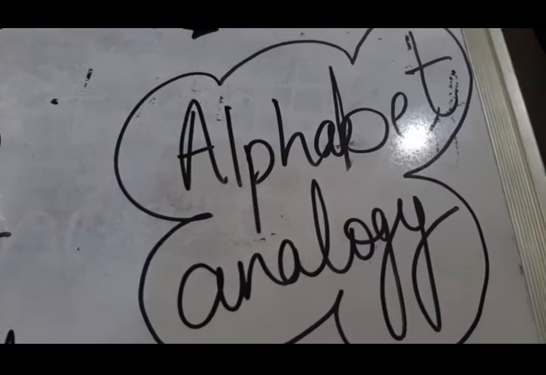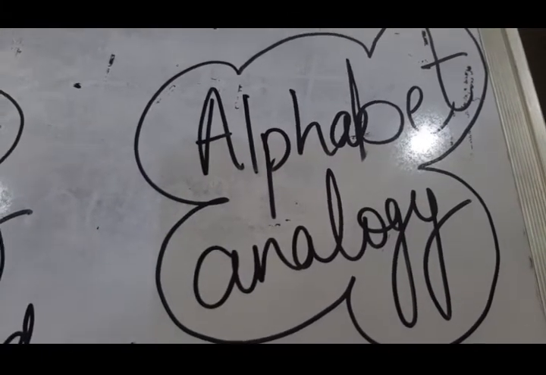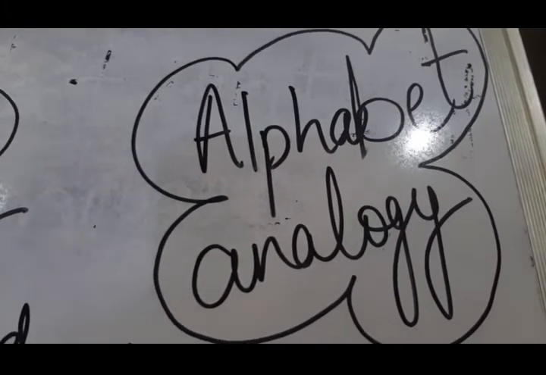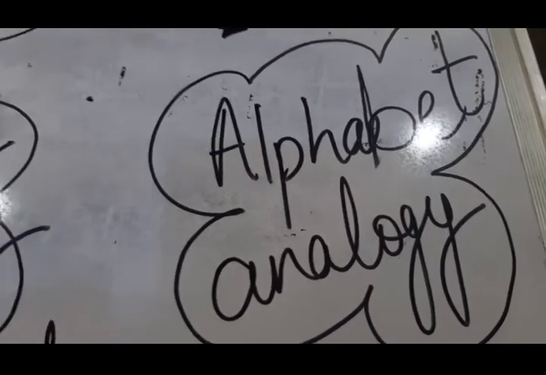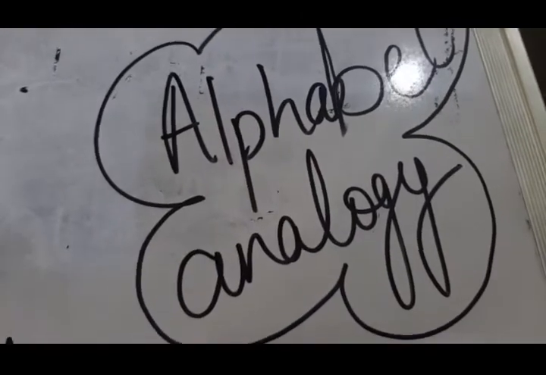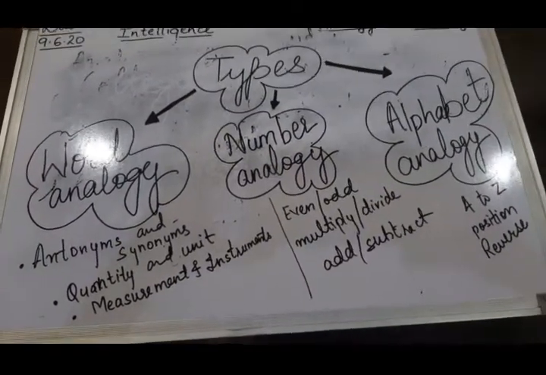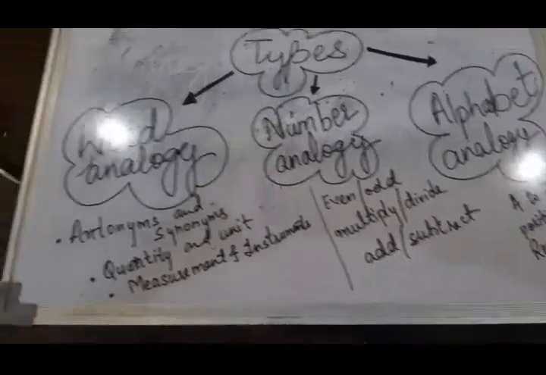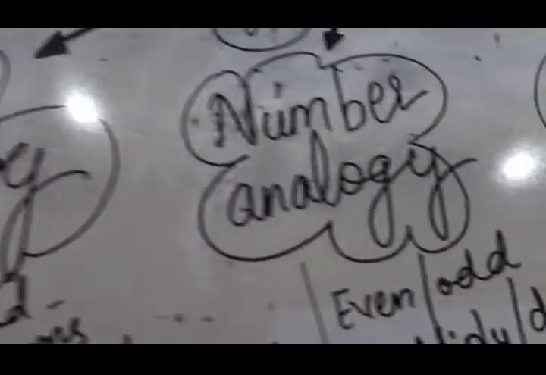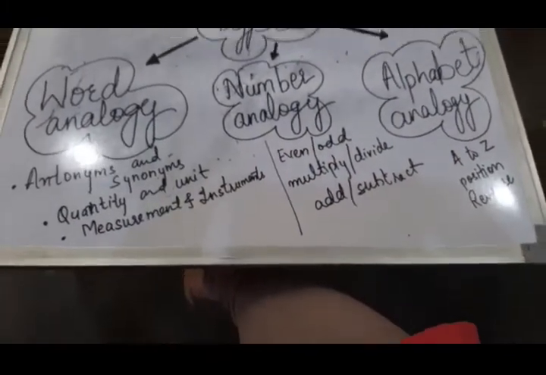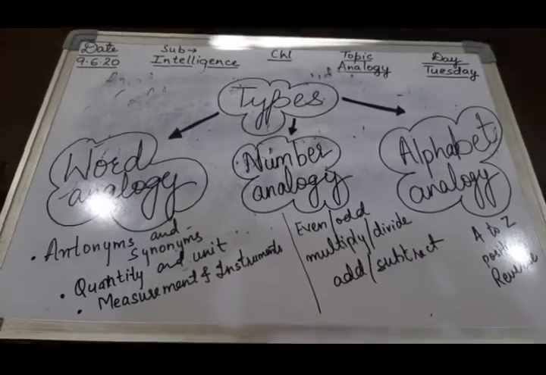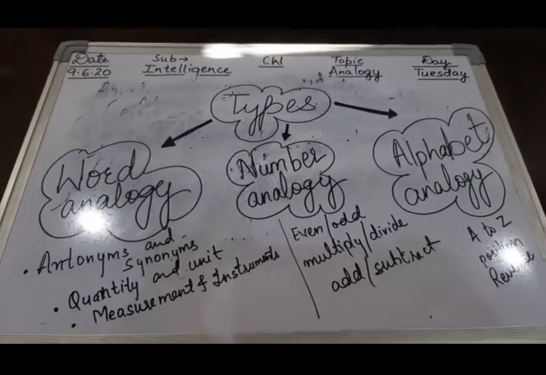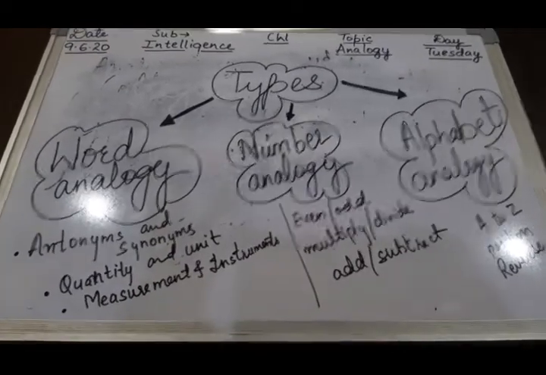In this we can take the example of vowels and consonants, increasing and decreasing position of letters. Reverse order of letters can also be taken as an example. In these three types of analogies, word analogy, number analogy and alphabet analogy, you have to take care of their similar features so that you can find out the answers.